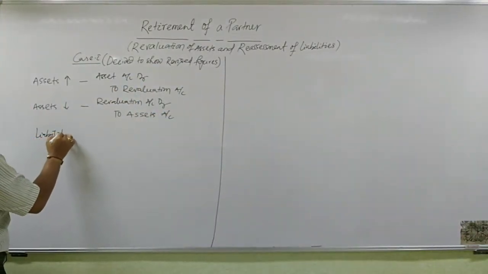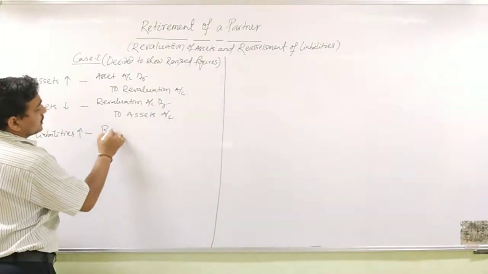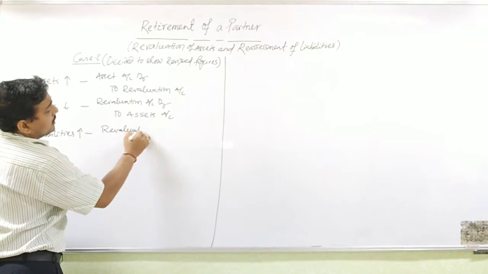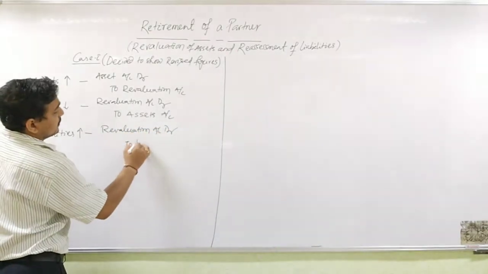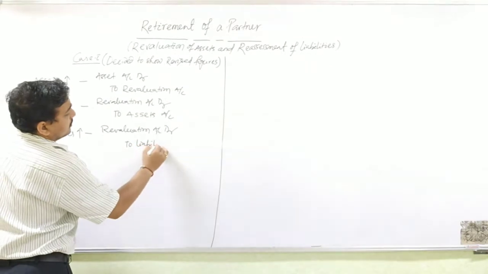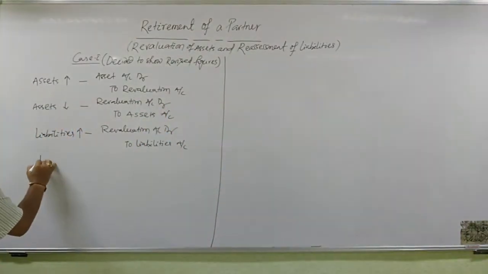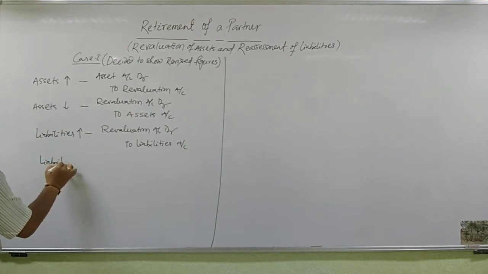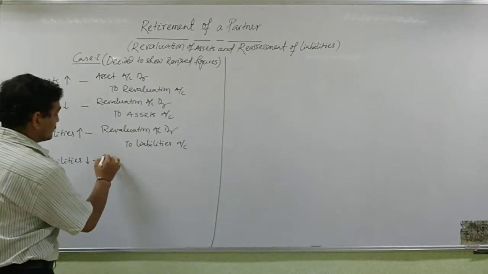When liabilities increase, revaluation account debited to liabilities account. When liability decreases,